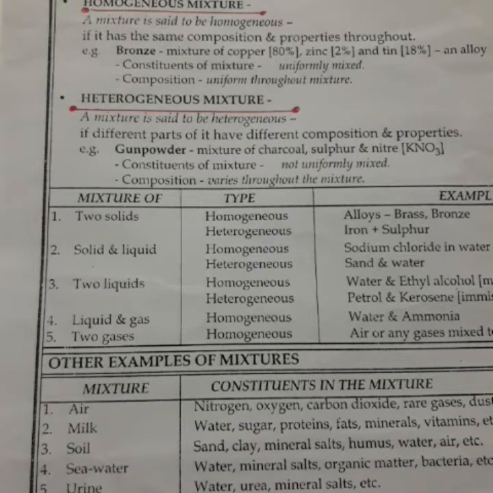Okay, then a mixture has no definite set of properties. The individual components decide the properties of a mixture. Okay, why? Because the particles of the different components are not chemically combined. They are just mixed physically. For example, iron is attracted by a magnet and gets dissolved in an acid even when it is mixed with sulfur. Okay, because it retains its original properties.